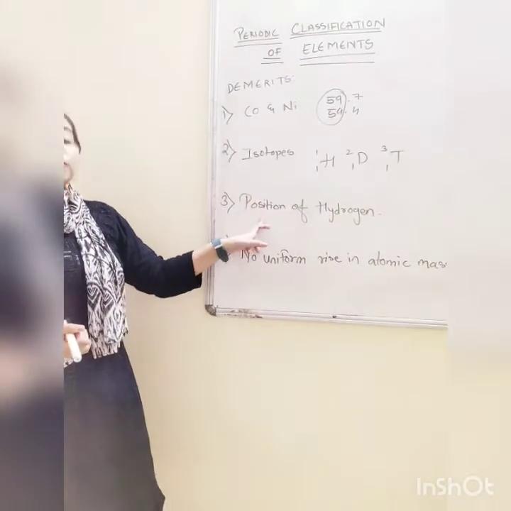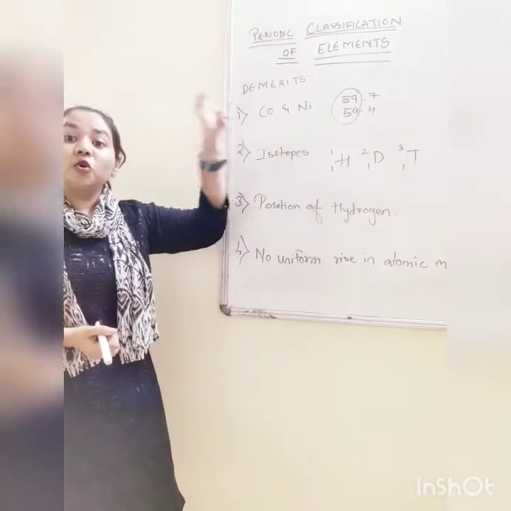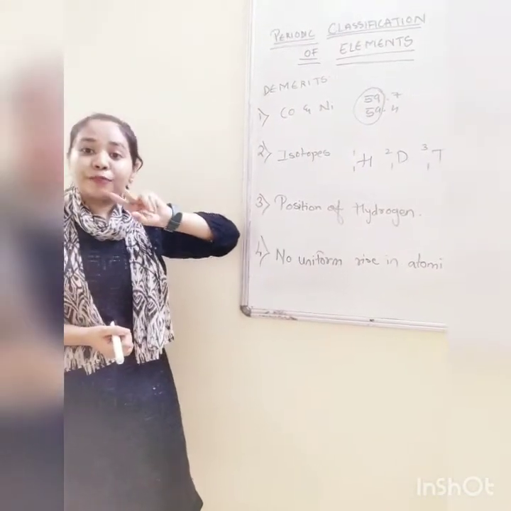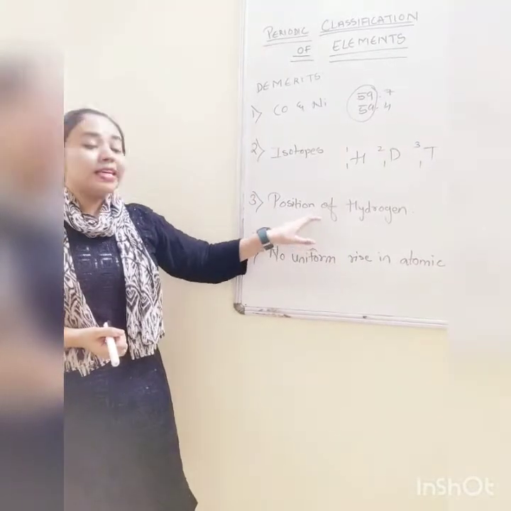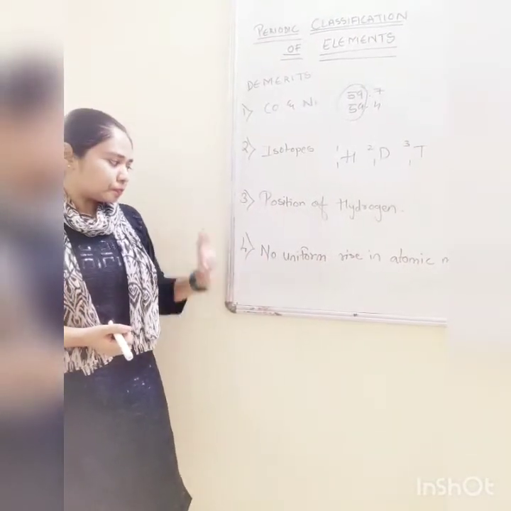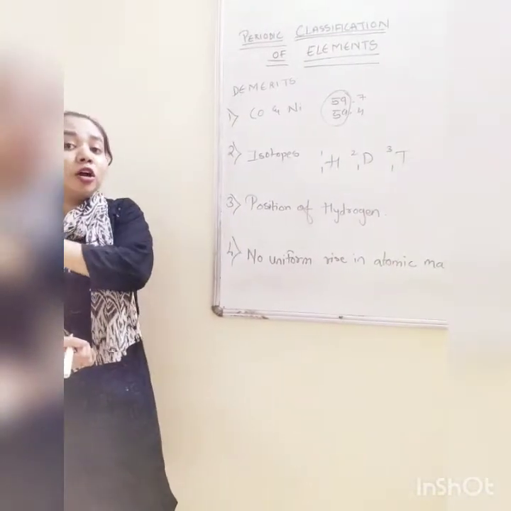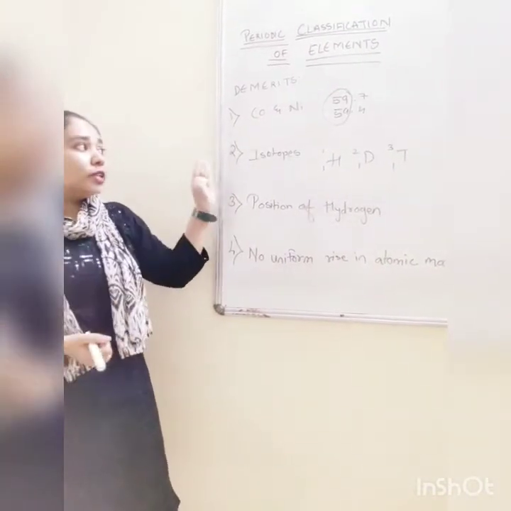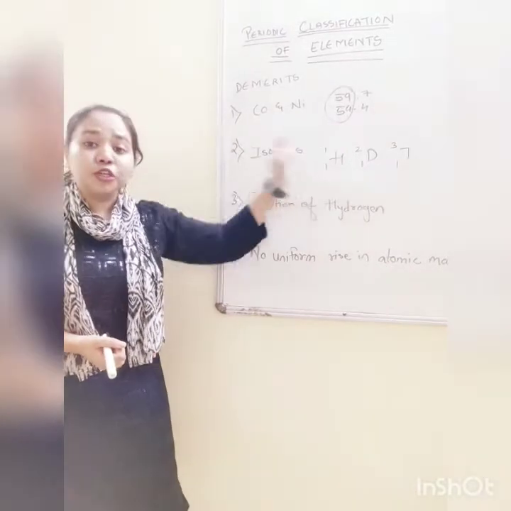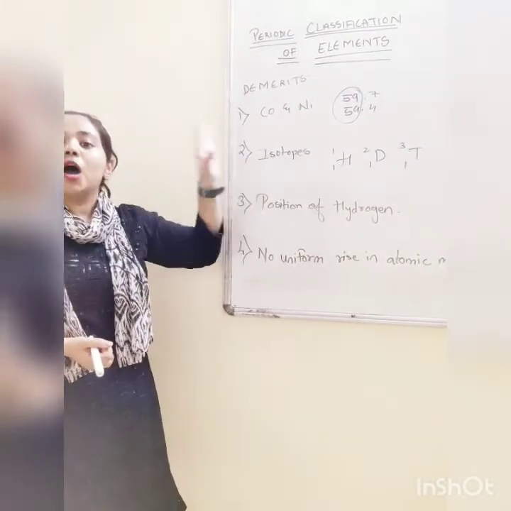The next one was position of hydrogen. Since it showed properties of 2 types of elements, तो उसको place कहाँ करना है? Where to place it? The fourth one, there was no continuity in the increasing order of atomic masses. So there was very much confusion to place each element in proper order.